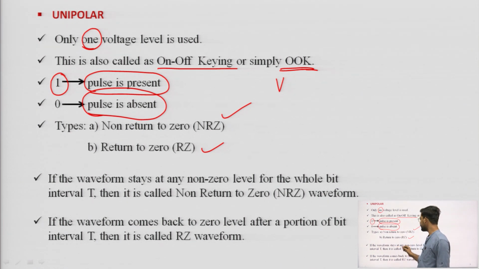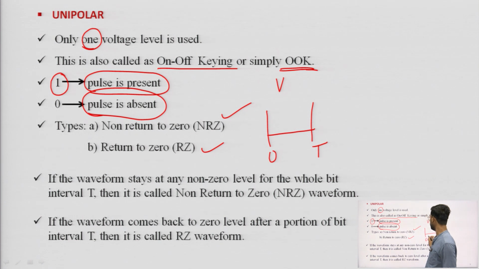If the waveform stays at any non-zero level for the whole bit interval, let us say 0 to t, and this is suppose the 0 line, if my level is fixed at this point for the whole bit duration and does not come to 0, then this is known as non-return to 0.